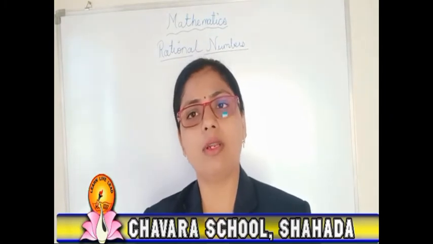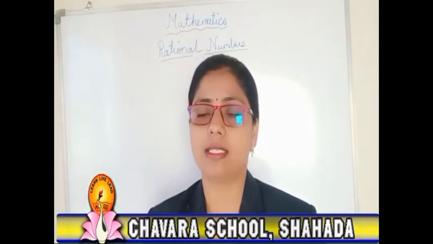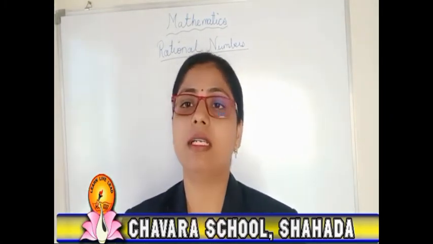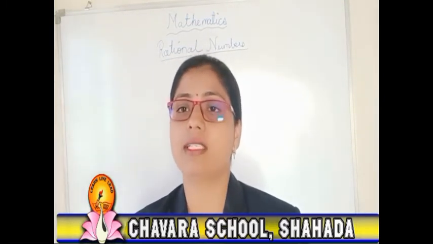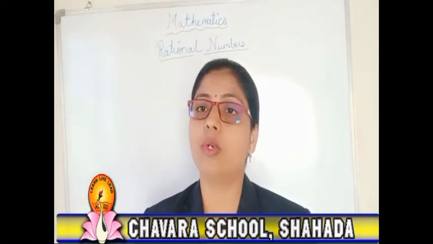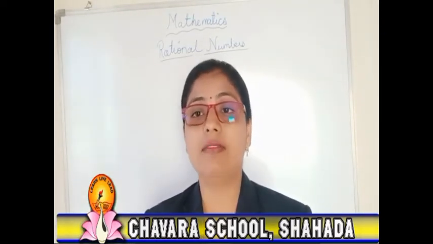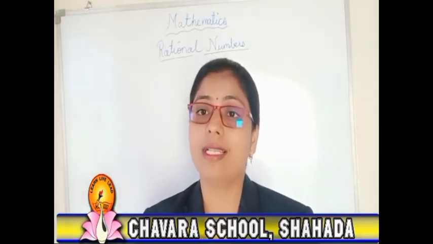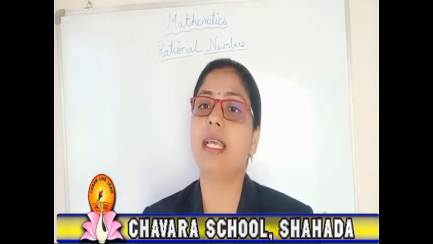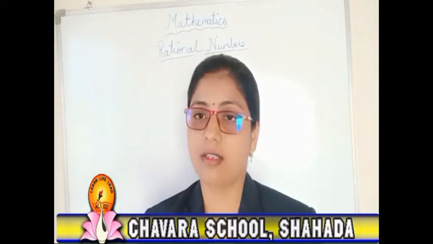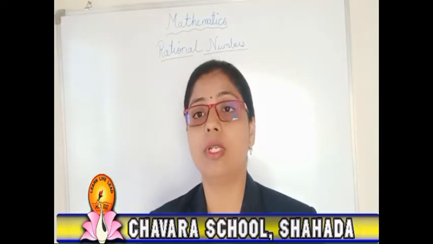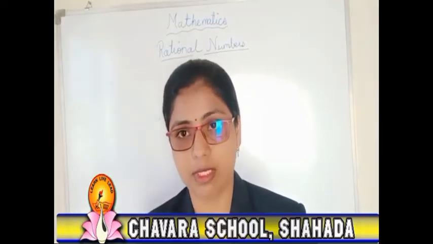You have already studied in the lower classes different types of numbers. There are several types of numbers, for example, natural numbers, whole numbers, then even numbers, odd numbers, then integers. Means there are different types of numbers. So in this lesson we are just going to learn about rational numbers.